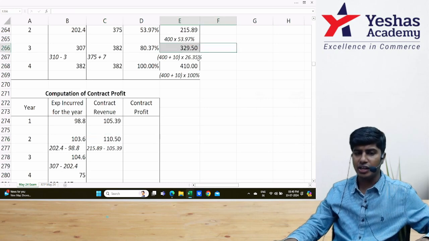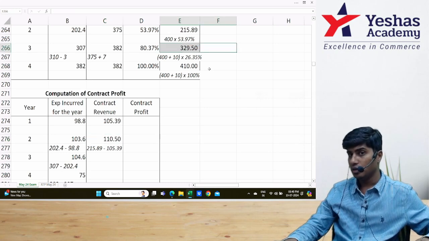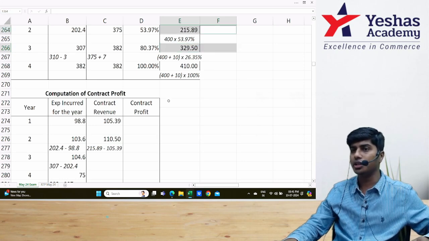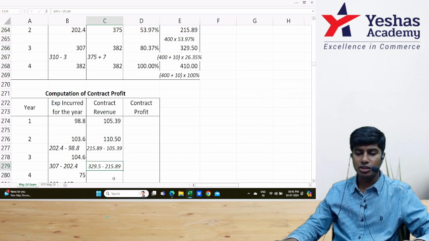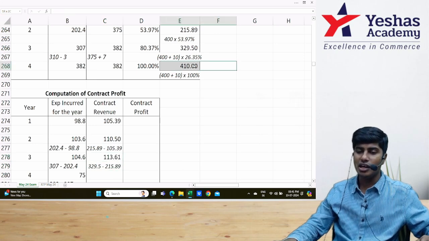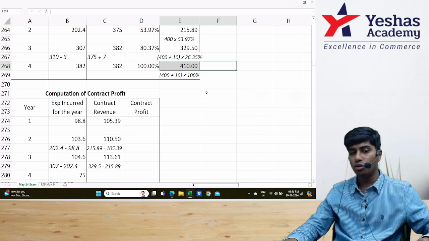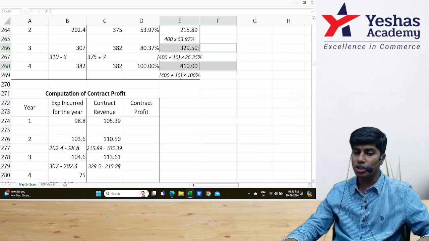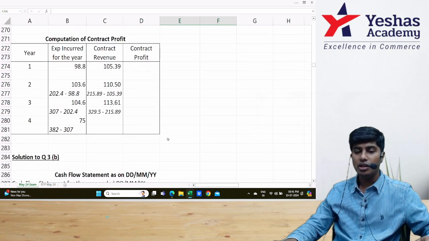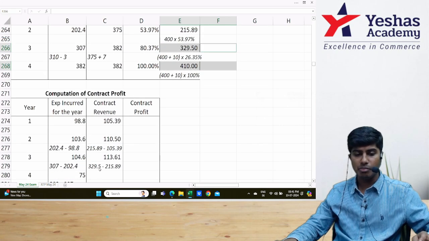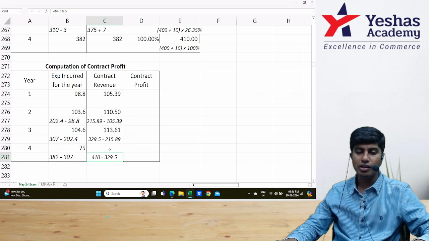From 329.5, which is year 1, 2, 3 together, I'll eliminate year 1 and 2 together, 215.89. 329.5 minus 215.89, 113.61. Similarly, year 1, 2, 3, 4 together it is 410. 1, 2, 3 is 329.5. If I take 410 minus 329.5, I'll get year 4's revenue as 80.5.